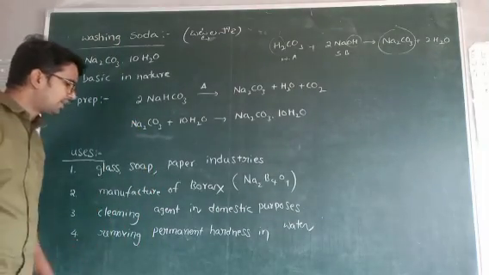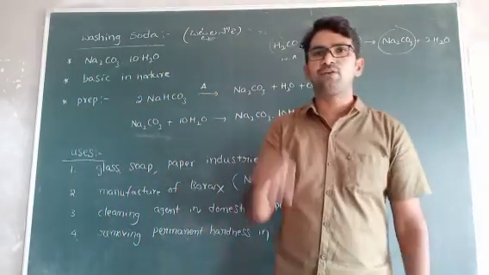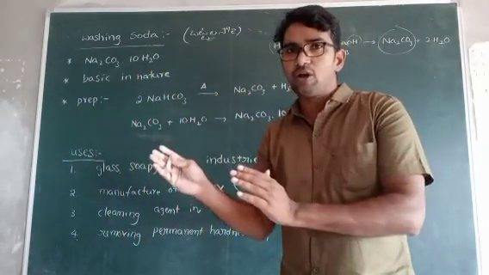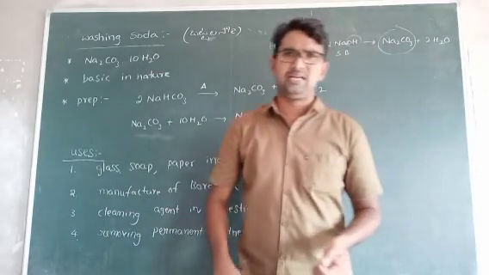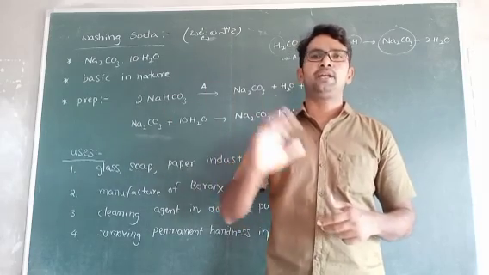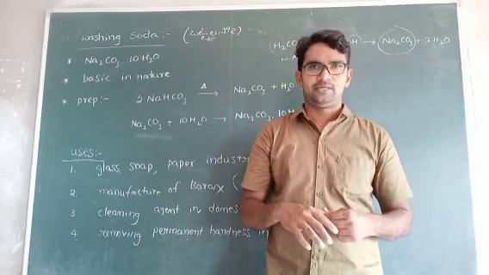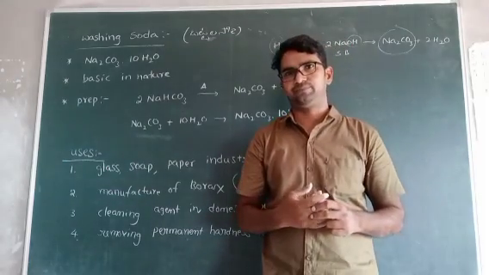Next, the last one: removing permanent hardness in water. Actually, in water there are two types of hardness: temporary hardness and permanent hardness. Temporary hardness means it is removed by just heating the water. Temporary hardness means just carbonates and bicarbonates are present.